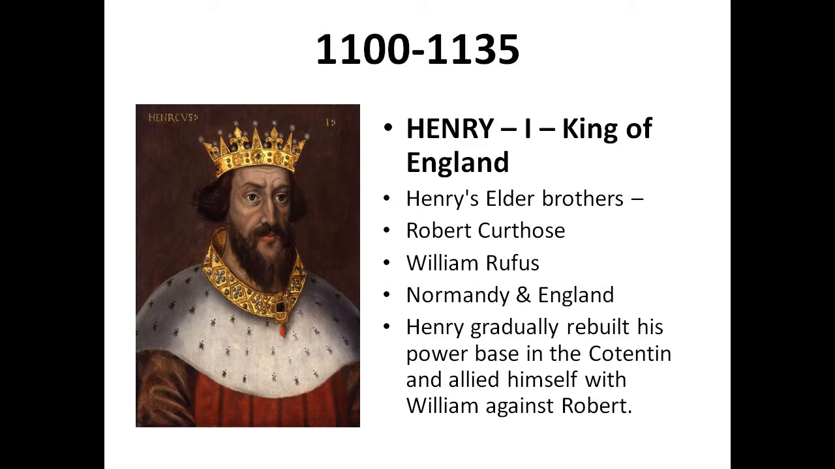On William's death in 1087, Henry's elder brothers Robert Curthose and William Rufus inherited Normandy and England respectively, but Henry was left landless. He purchased the county of Cotentin in western Normandy from Robert, but his brothers deposed him in 1091, and fortunately he rebuilt his power base in Cotentin and allied himself with William against Robert.